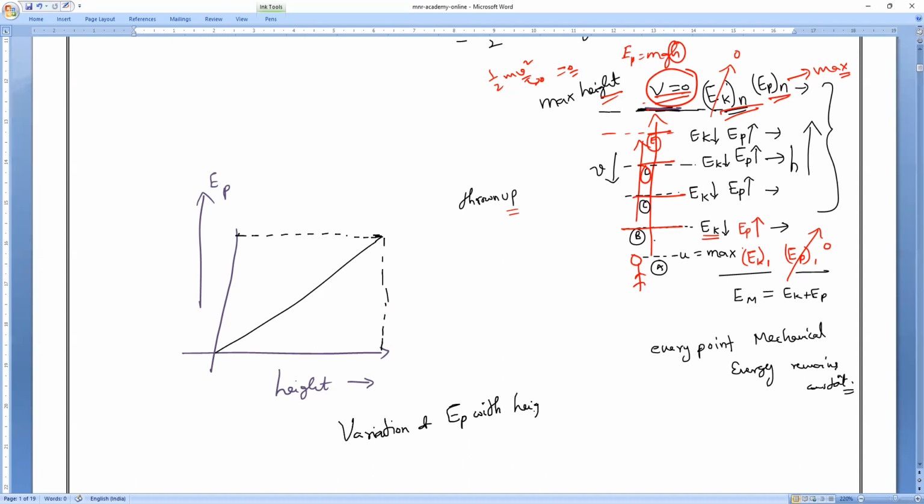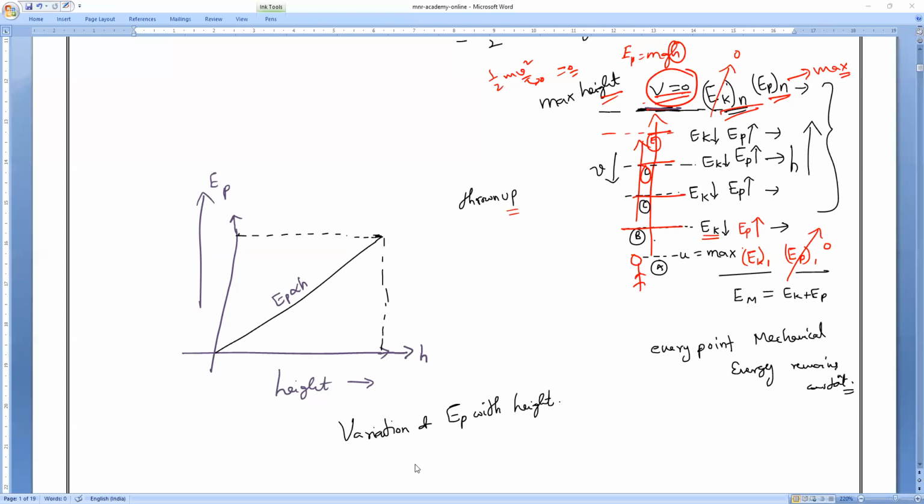Do you all understand, everybody? Please respond, guys. Draw neatly. Anybody having any doubt, you can ask. Clear? So as height increases, potential energy also increases. So I will say potential energy is directly proportional to height. Both are directly proportional to each other. Do you all clear?